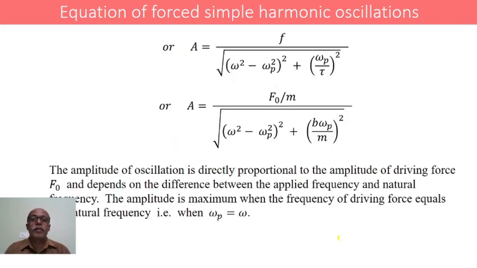Or A equals F divided by the square root of (ω² minus ωp²)² plus (ωp/τ)². We know that F is equal to F0 by m.